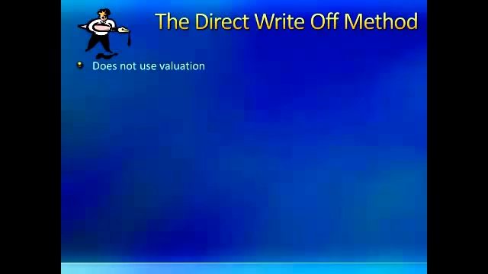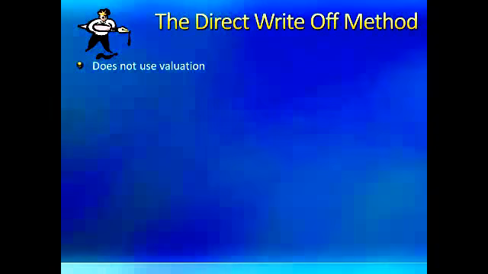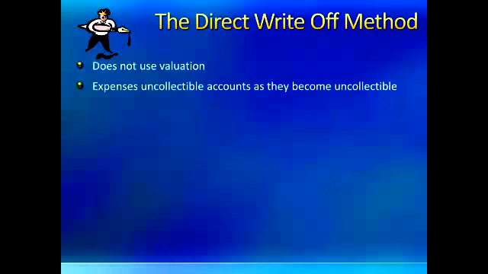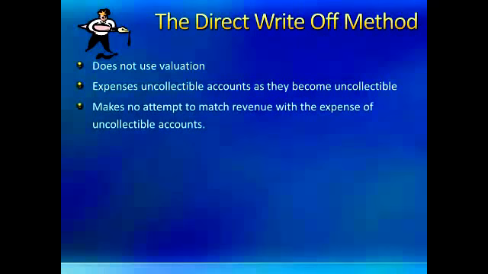Finally, we'll mention the direct write-off method. The direct write-off method normally is not consistent with generally accepted accounting principles and is used in very rare cases. With the direct write-off method, we don't use the valuation account or the allowance for uncollectible accounts. We don't estimate our uncollectible accounts and our bad debt expense. We, in turn, expense uncollectible accounts as they become uncollectible.